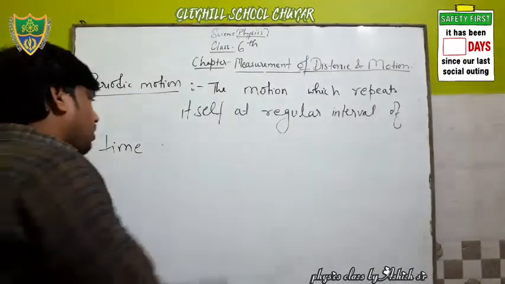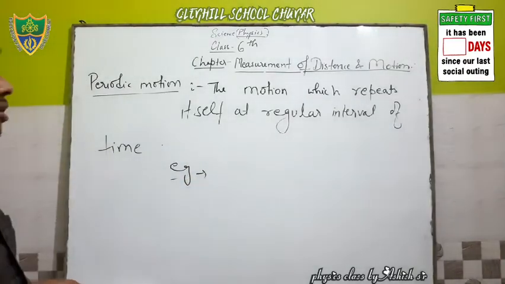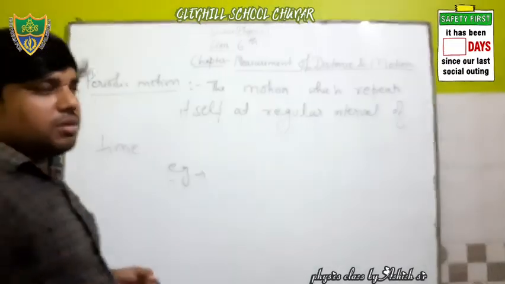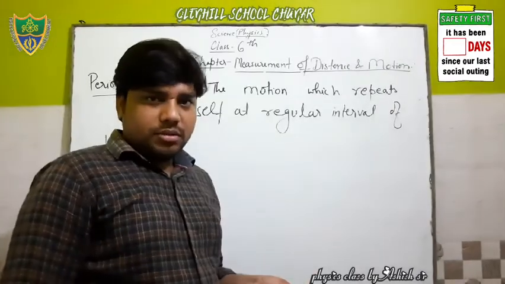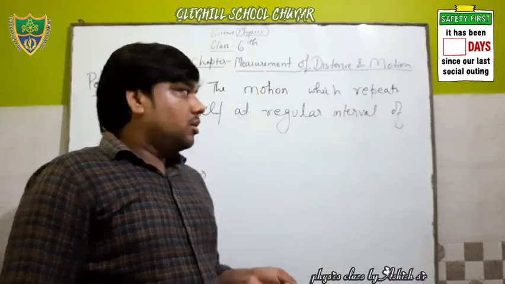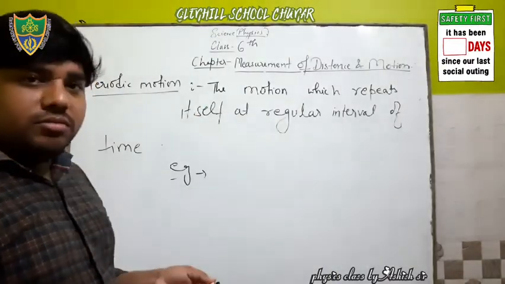What is the example of periodic motion? Tell me anyone. Simply, the example of periodic motion is the revolution of Earth around the Sun, because at regular interval of time it repeats its motion.